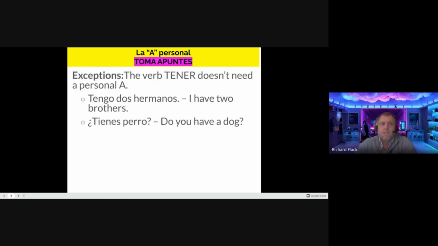A couple of exceptions. So again, you're taking notes here. The verb tener doesn't need a personal a in general. So, tengo dos hermanos. I have 2 brothers. ¿Tienes perro? Do you have a dog? Notice there's no personal a in these sentences.